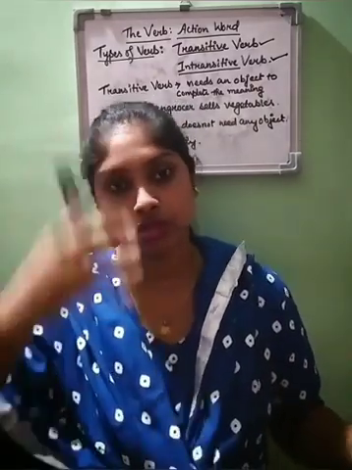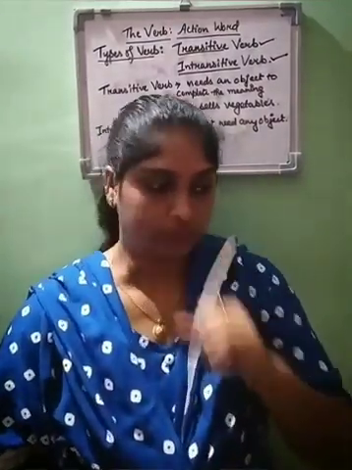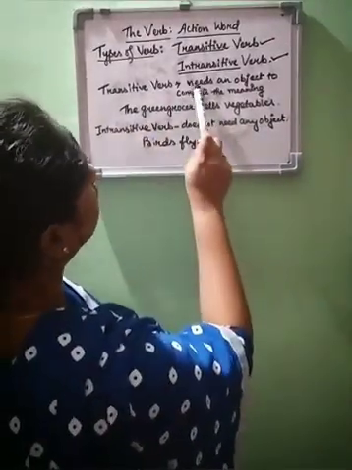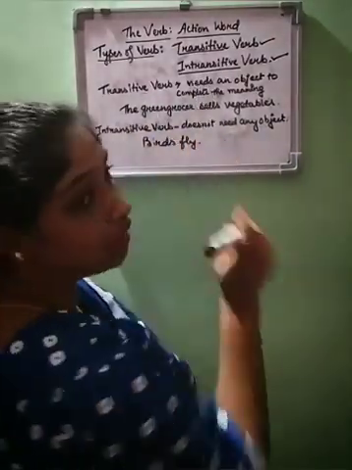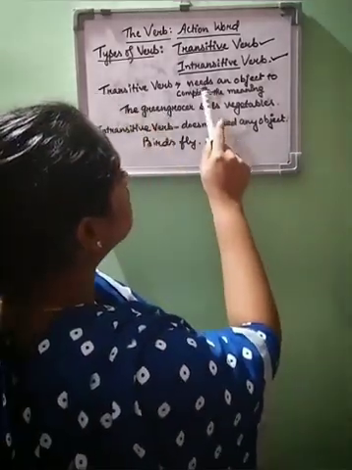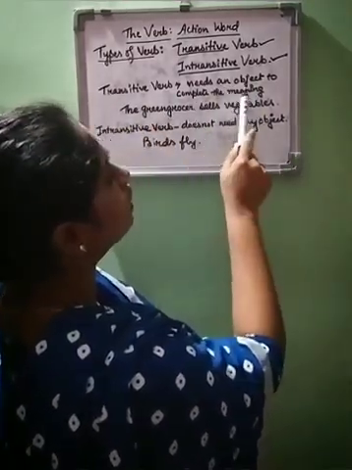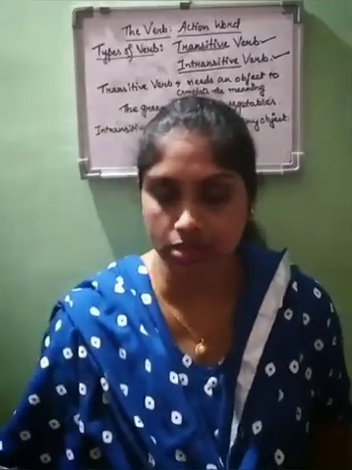Those are called objects, right? So now, what is a transitive verb? Transitive verbs are those verbs which need an object to complete the meaning of the sentence. Now I'm giving a sentence here.